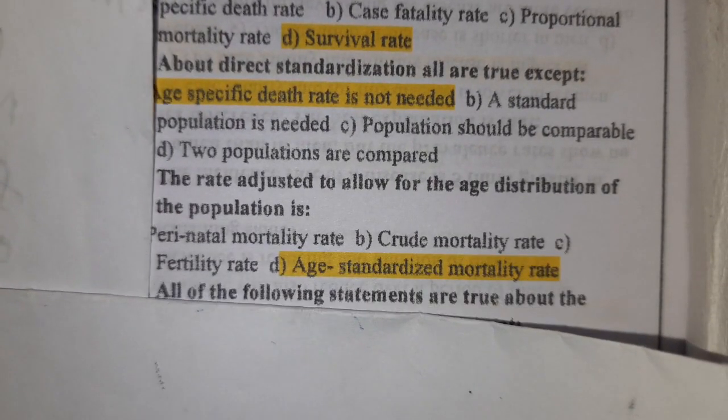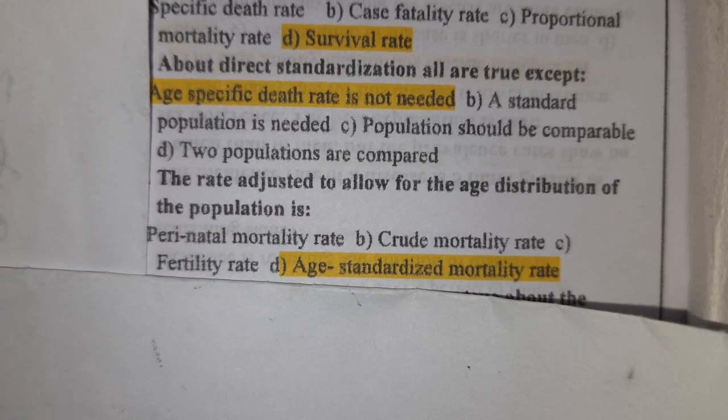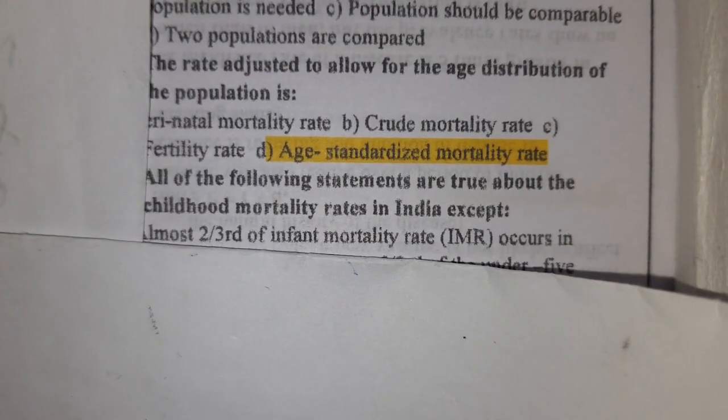Rate adjusted to allow for the age distribution of a population is age standardized mortality rate. Age distribution of a population is adjusted with the help of age standardized mortality rate.